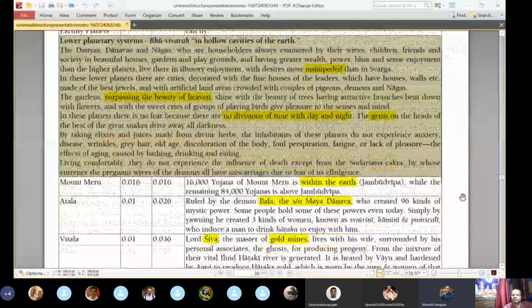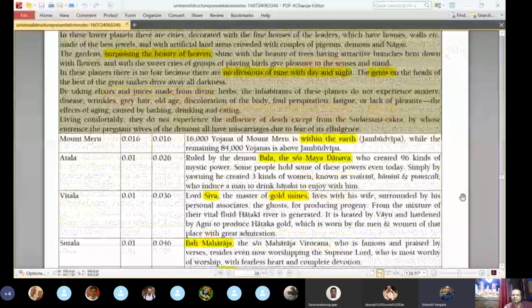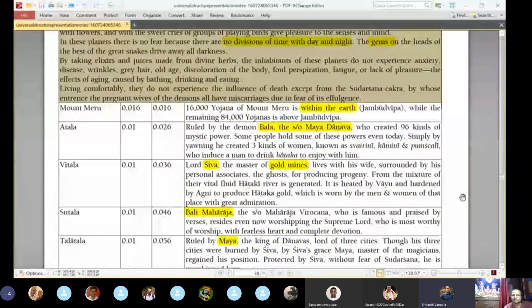Any questions? Harishnavu, you were mentioning that the sun illuminates the entire universe, but here we are reading that the hellish planets or these lokas don't have sun. Yes, Prabhu, you already asked this question in the second class, whether there will be light in this place. So it is not that, Prabhu. Entire universe means we cannot take it in that literal sense, right? Practically most of the universe is illuminated, but this is considered subterranean, so naturally the light cannot reach there.